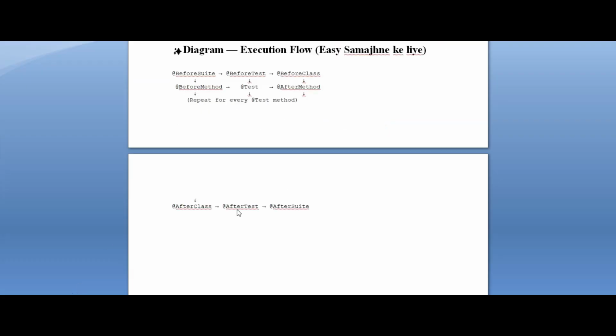This is the common question which was asked in an interview a few days back. What is the order of execution? It is a very simple order. You can tell them: before suite, before test, before class, before method, then the annotation method, then we will come back in the same way: after method, after class, after test, after suite. Then it will repeat for every test method.